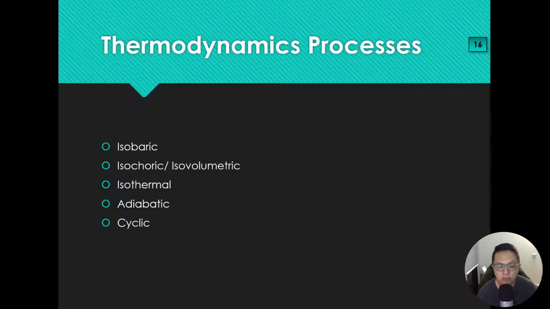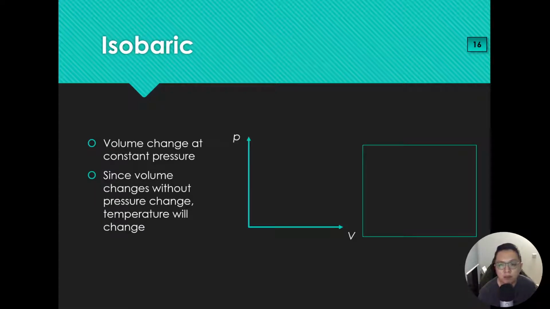How would they look like on the PV diagram? Okay, first, we have isobaric. This is the one that we're most familiar with.